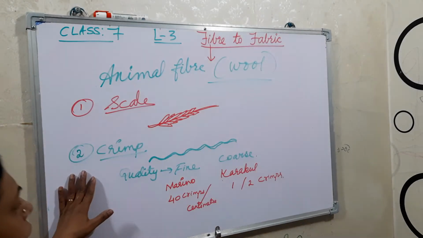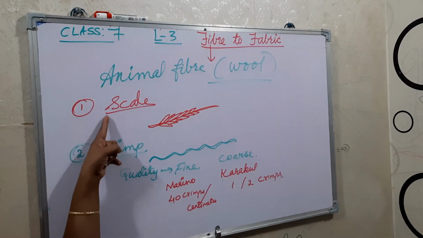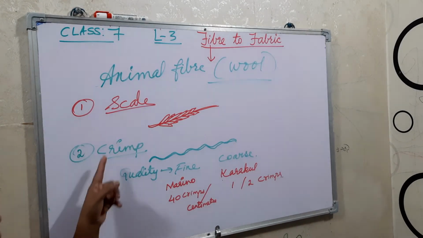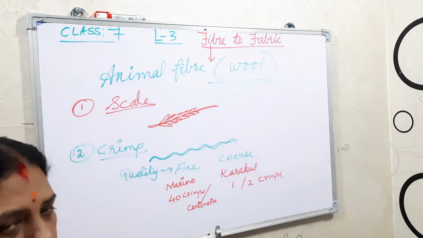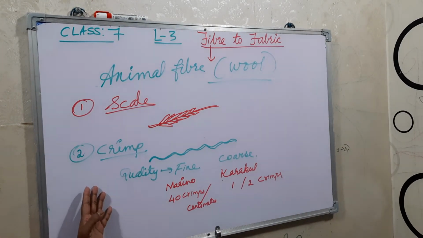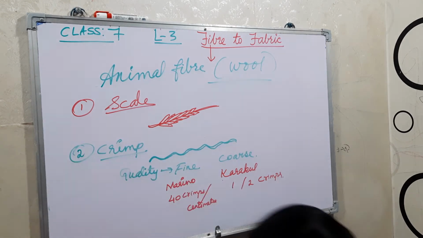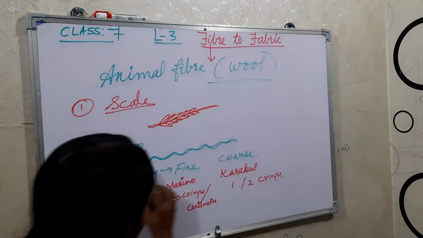Okay, second one, quality, also understood. Scale first, then the second one, crimp. Scale means the overlapping of the fiber, and crimp means the bending. Now the third one, the diameter.